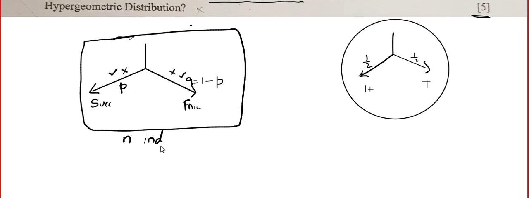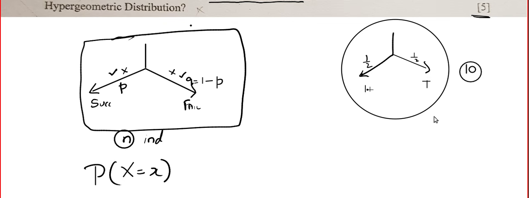Now what we do is calculate the probability. We are doing this experiment n number of times, and I am going to write the probability of x number of successes. For example, we toss the coin 10 times, and the question is, what is the probability of getting 3 heads or 5 heads or 9 heads?